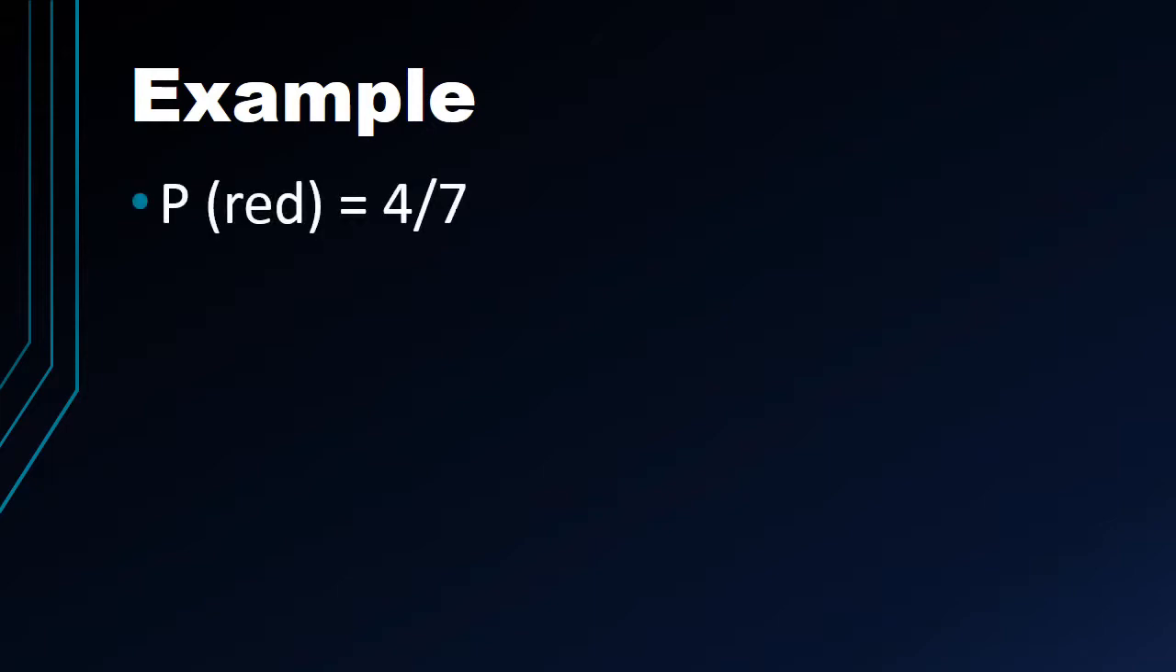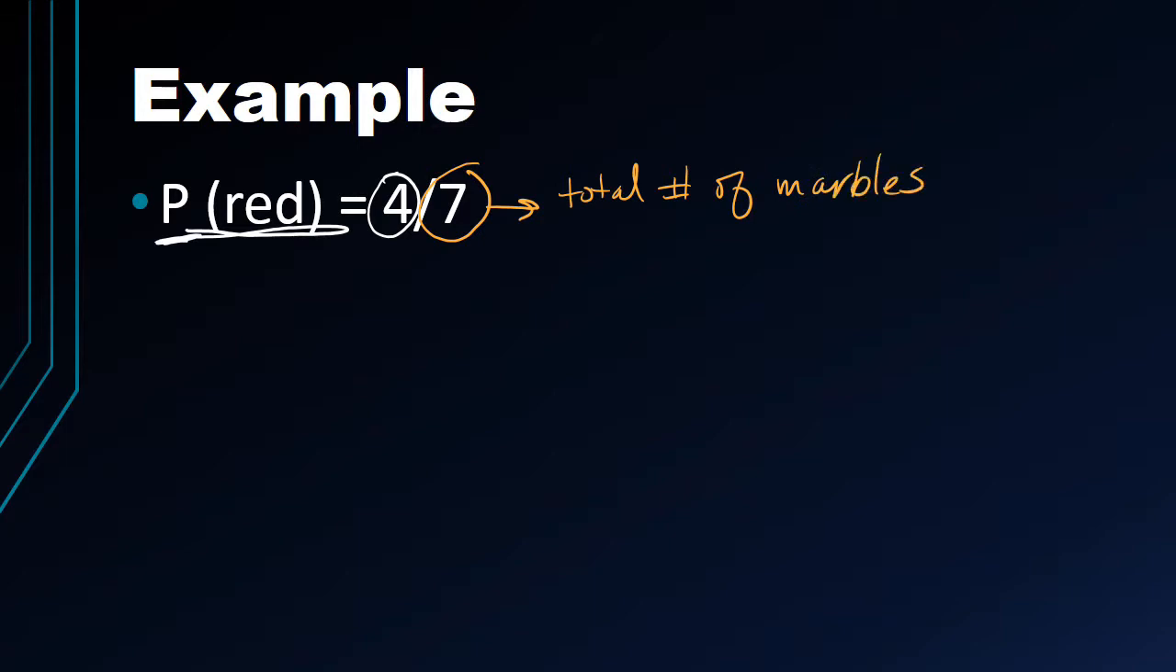So in my example here, we have to figure out the probability of pulling a red marble first. We write this in math with the letter P, and then in parentheses the word red. So it tells us the probability of pulling a red marble. Our numerator tells us how many red marbles there are, and our denominator is the total number of marbles. So now we're done with our first part.